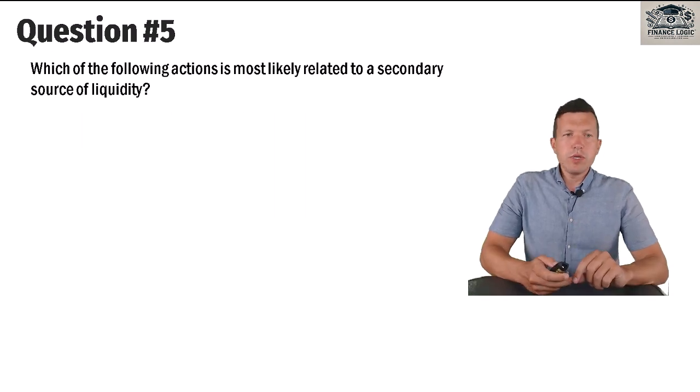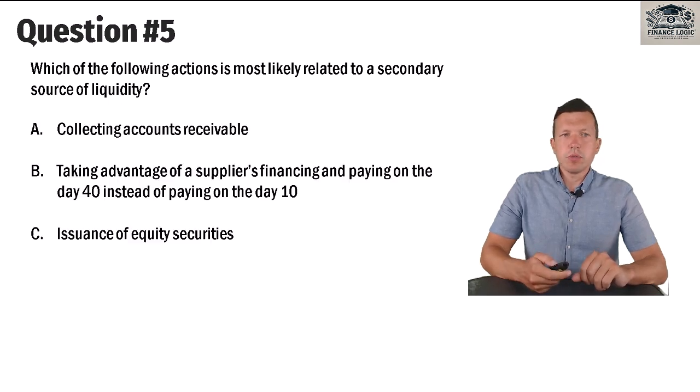Question number 5. Which of the following actions is most likely related to a secondary source of liquidity? Collecting accounts receivable, taking advantage of supplier financing, paying on day 40 instead of paying on day 10, or issuance of equity securities. 15 seconds for you.